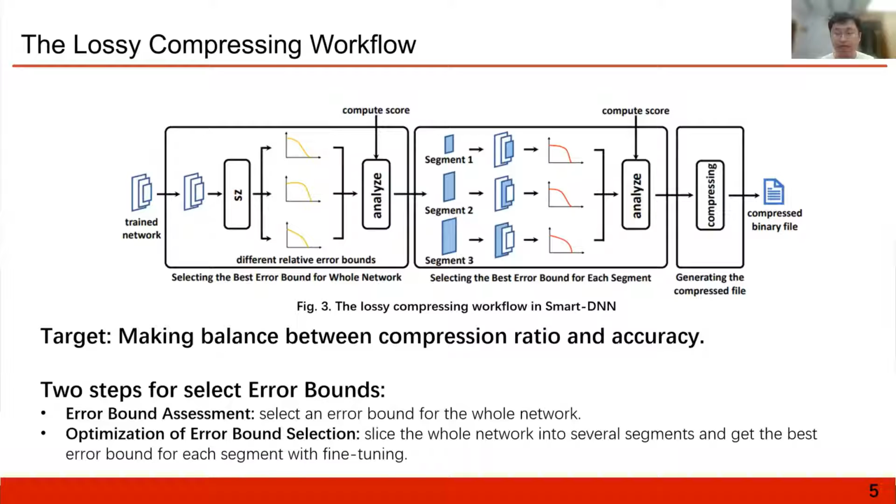For the compression technique used in SmartDNN, the general workflow is shown in Figure 3. We apply error-bounded lossy compression to compress neural networks, and a larger error bound usually means a bigger accuracy loss but a higher compression ratio. Therefore, we aim to make a better balance between compression ratio and network accuracy. We first select an error bound for the whole network as a baseline, and we slice the neural network into several segments and get the best error bound for each segment.